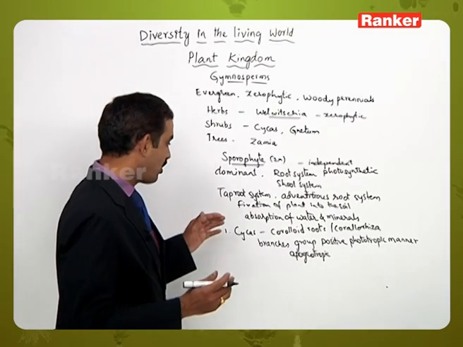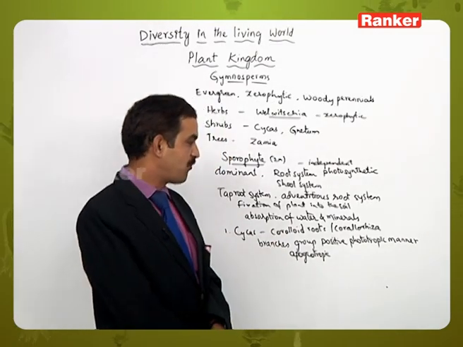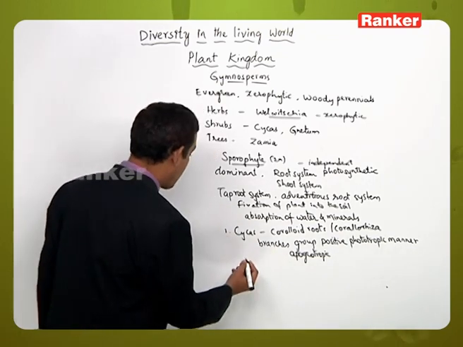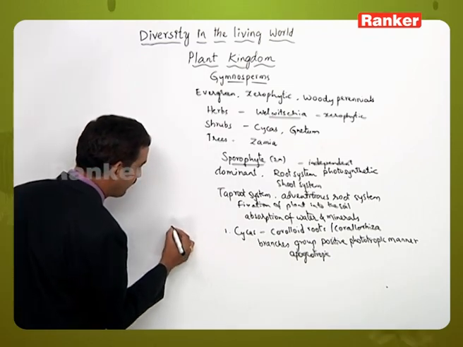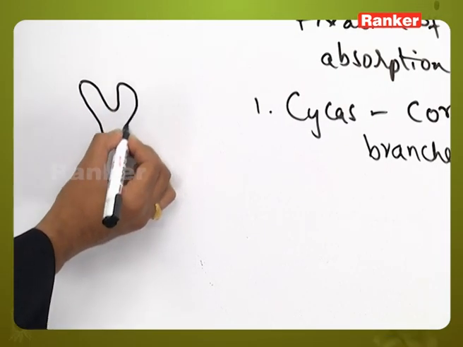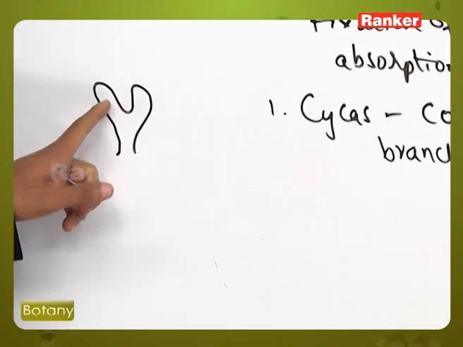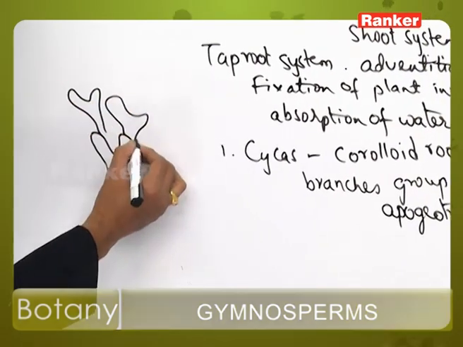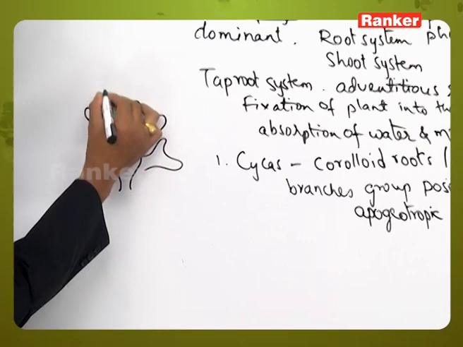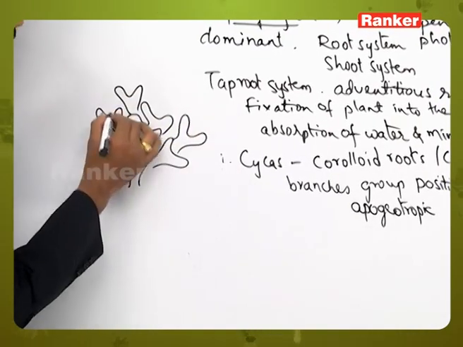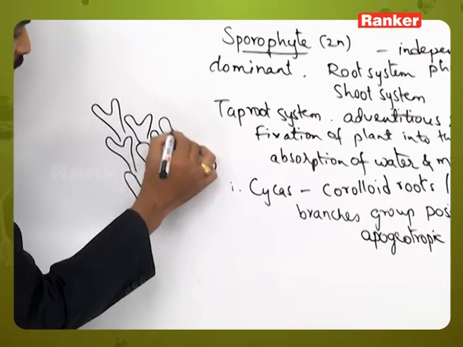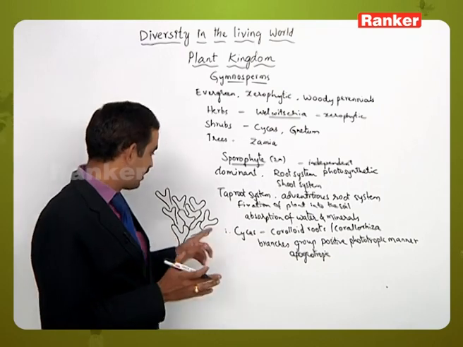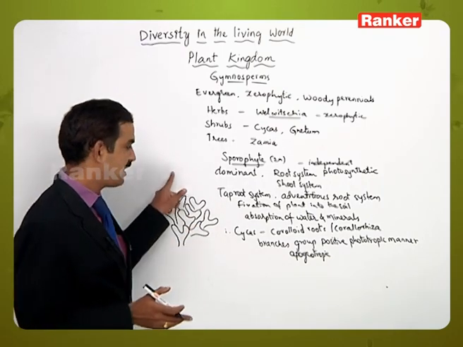These branches which are growing in a positive phototrophic manner, and one more thing, they show dichotomous branching like this. If this is the tip of the root, it is divided into two branches like this, and everywhere this type of branching structure can be seen. So this type of organization of the roots is called dichotomous branching and apogeotrophic type of growth. In this arrangement all the branches appear to be a close compact structure, like a coral-like organization.